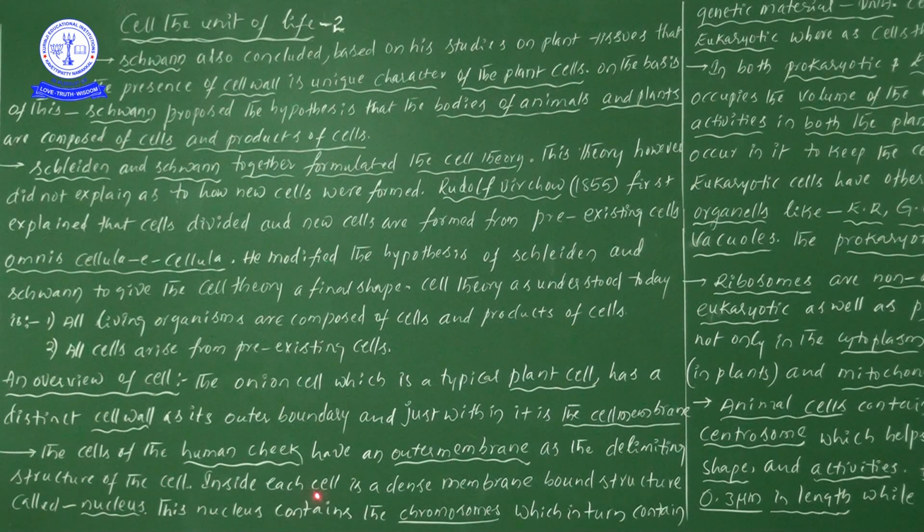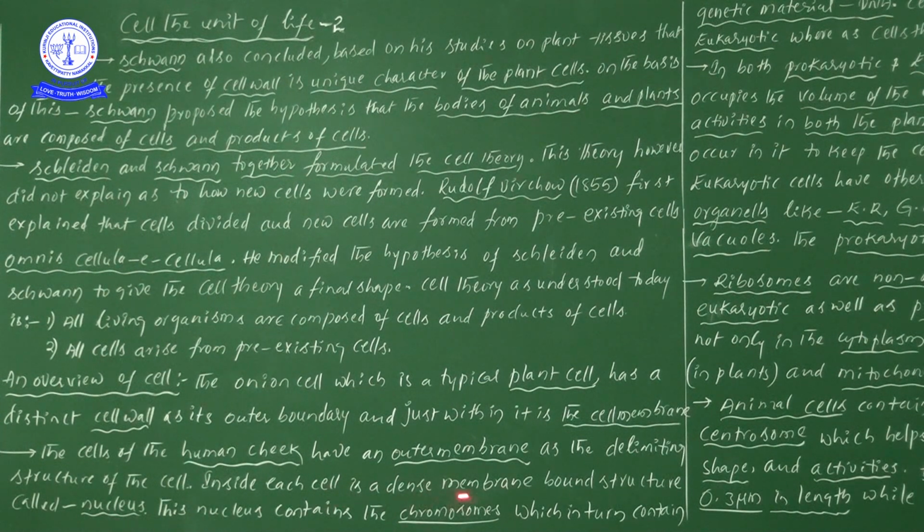Next one: inside each cell a dense membrane bound structure is present. That dense membrane bound structure, from our subject point of view, we call the nucleus.